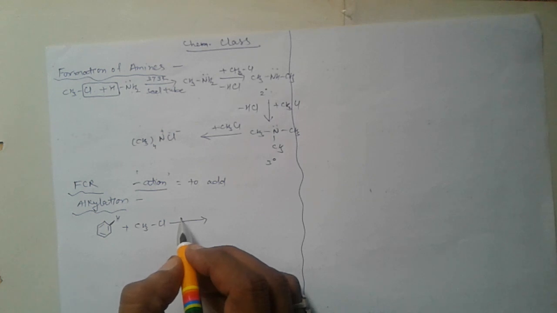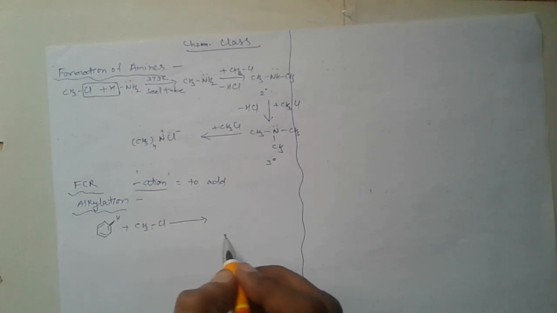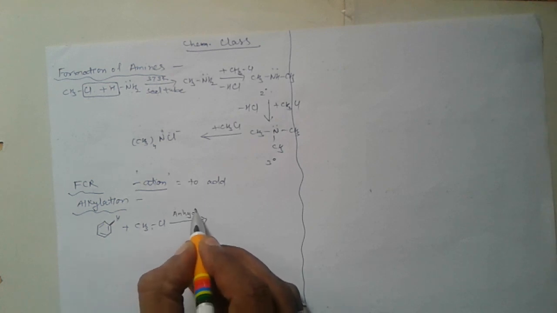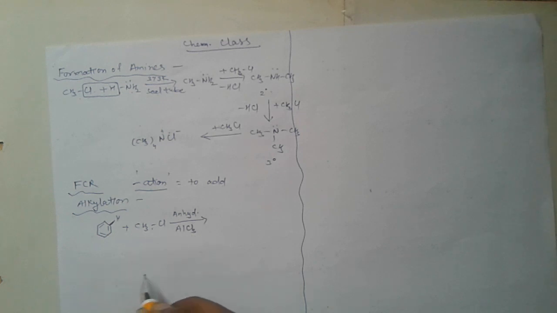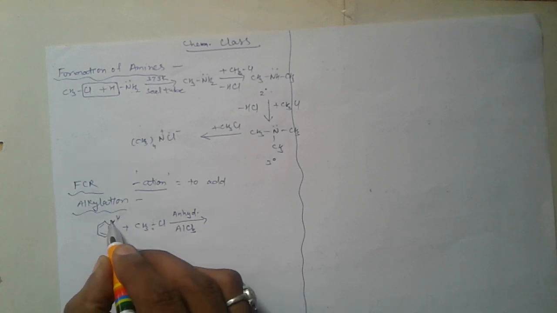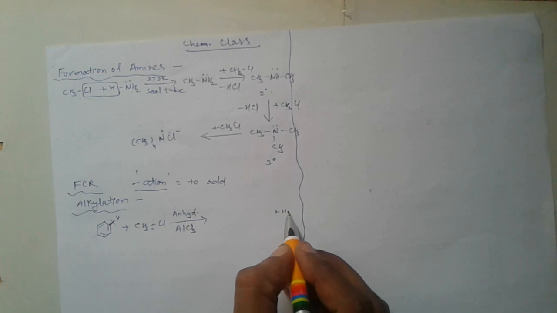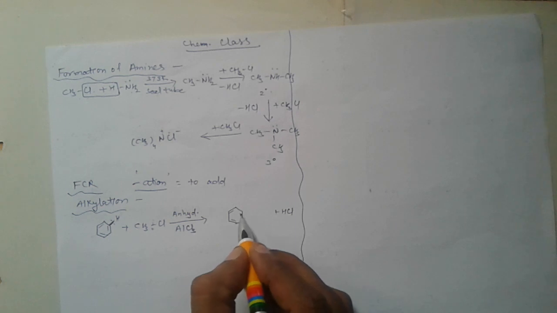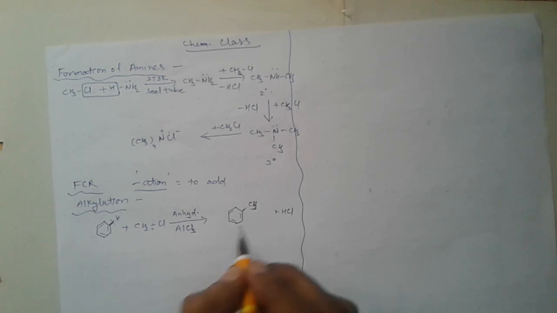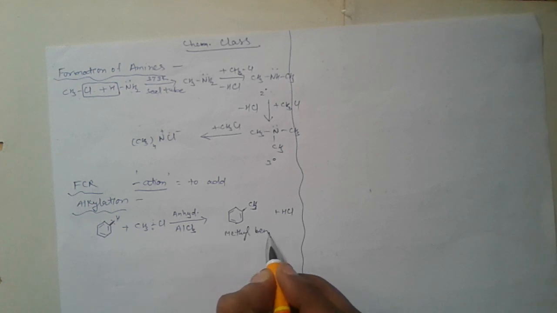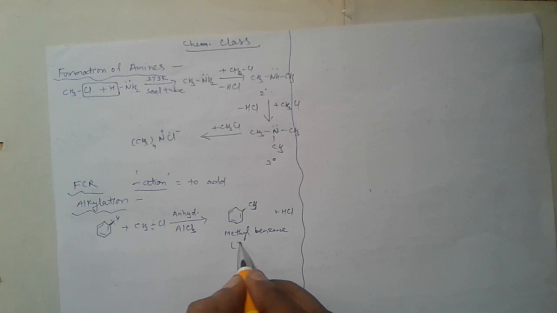Then haloalkane is treated with benzene in presence of anhydrous aluminum chloride, which is a Lewis acid, in nitrobenzene solvent. After removing of halogen acid, alkyl benzene is formed. Here methyl benzene or toluene is formed.